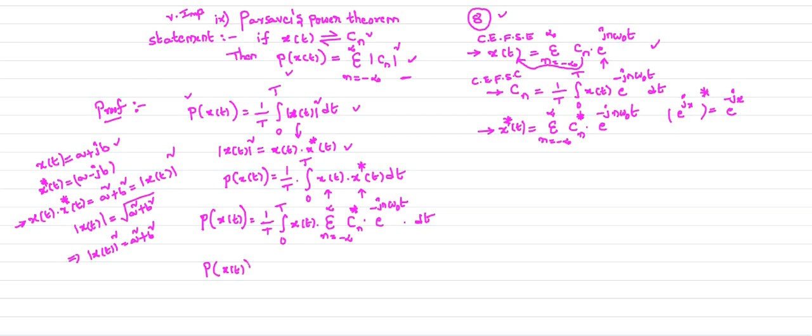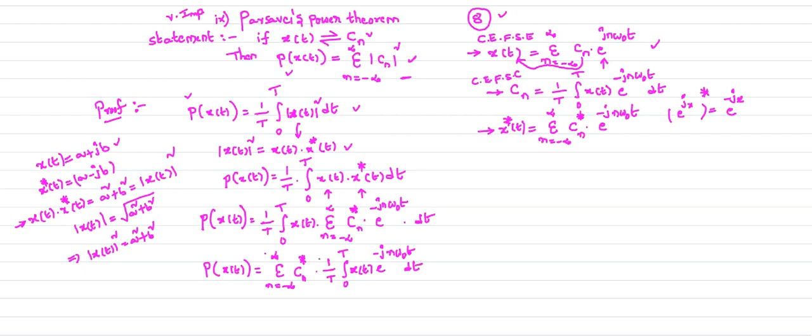So your average power is equal to, let us bring out this summation outside. Sigma n equal to minus infinity to plus infinity, Cn conjugate. So let us bring out this factor outside. Next, what is remaining here? 1 by T, integral 0 to T, x of t into e power minus jn omega naught t dt.